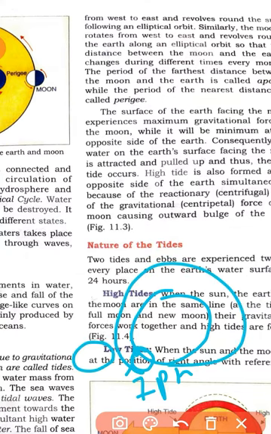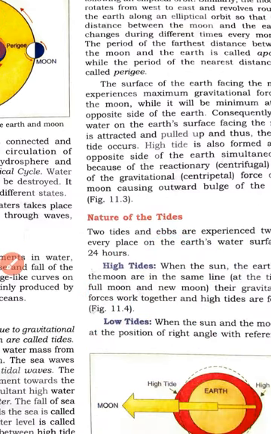Because the moon is also rotating in its orbit, it will also move some distance. Like in 24 hours the earth is rotating in its own orbit, in the same way the moon in its own orbit will also move, right? Because they are all moving in their own elliptical orbits.